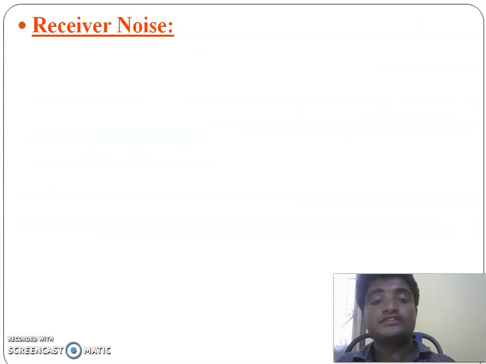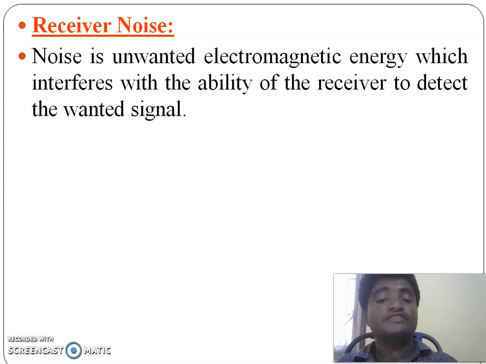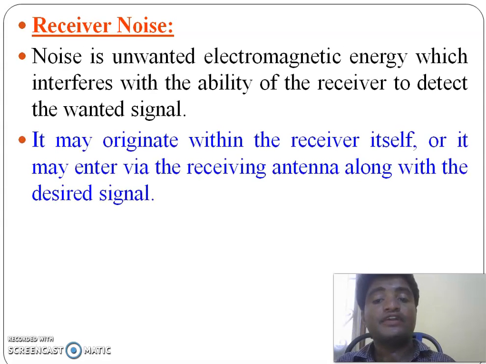And the next concept is receiver noise. The noise is an unwanted signal which interferes with the wanted signal. The noise may originate within the receiver itself, or it may enter through the receiving antenna. Even though the receiver is a perfect receiver, we have a small noise. That noise is called thermal noise.